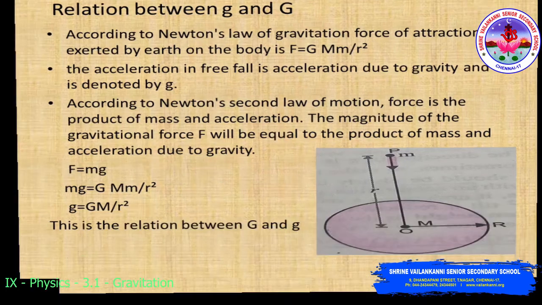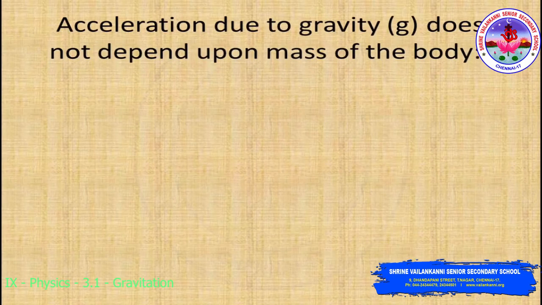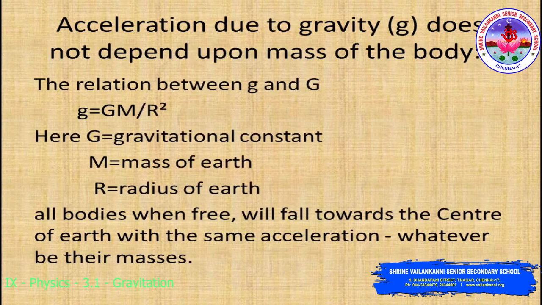Now we can see that the acceleration due to gravity does not depend upon the mass of the body. From the relation, small g equals G M by R square, where G is the gravitational constant, capital M is the mass of the earth, and capital R is the radius of the earth.